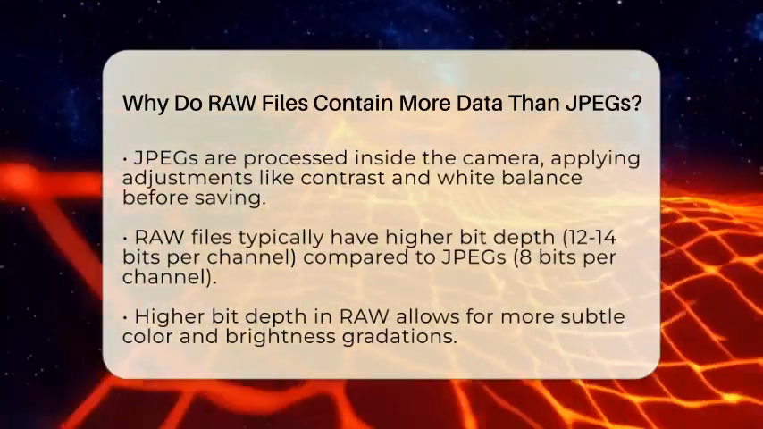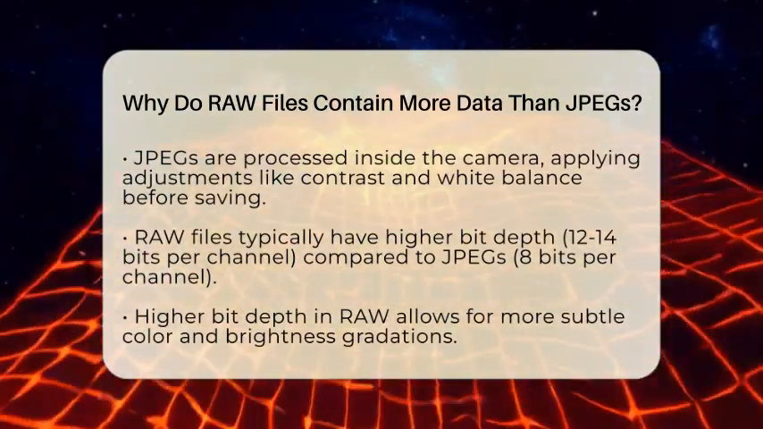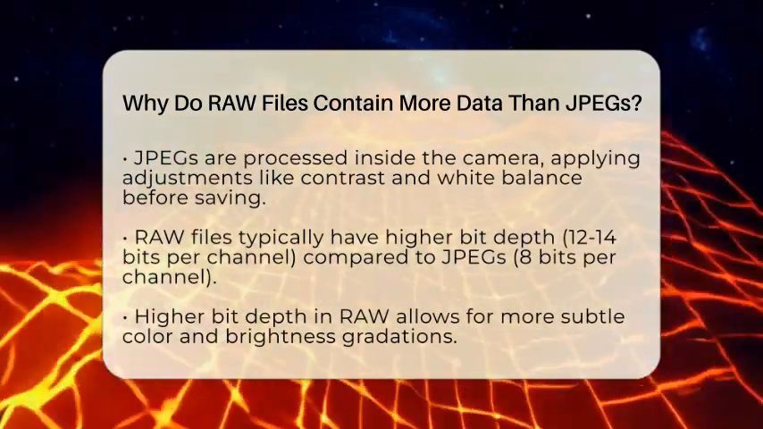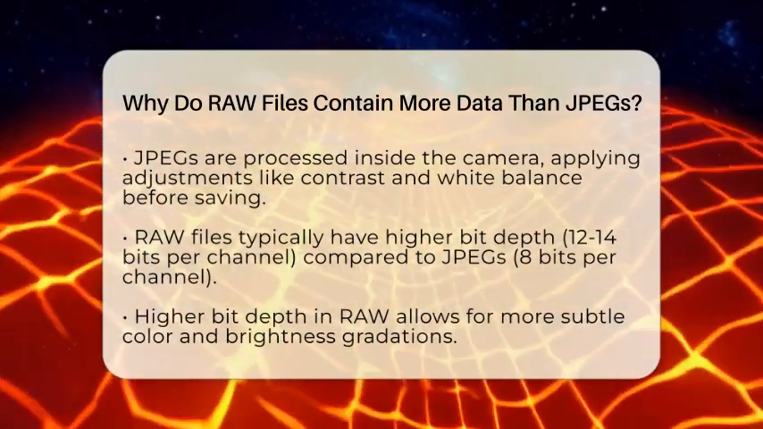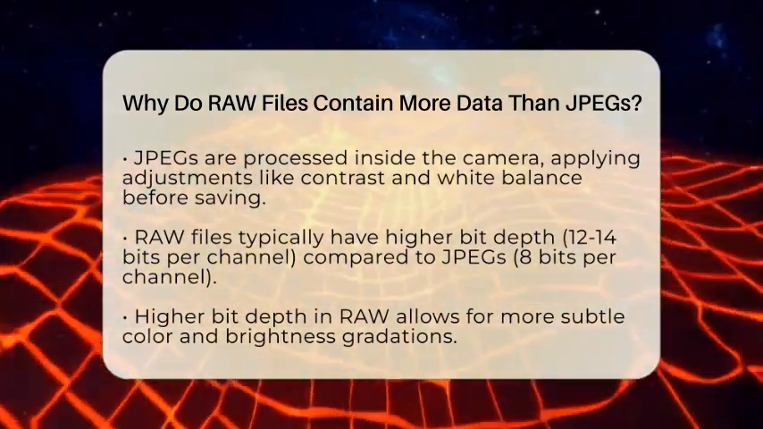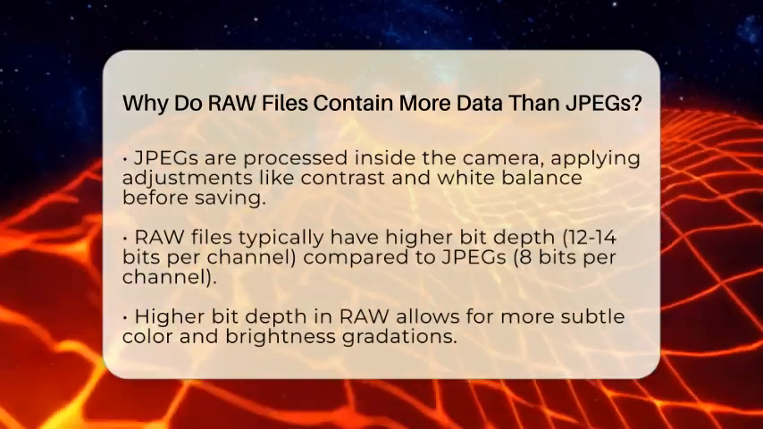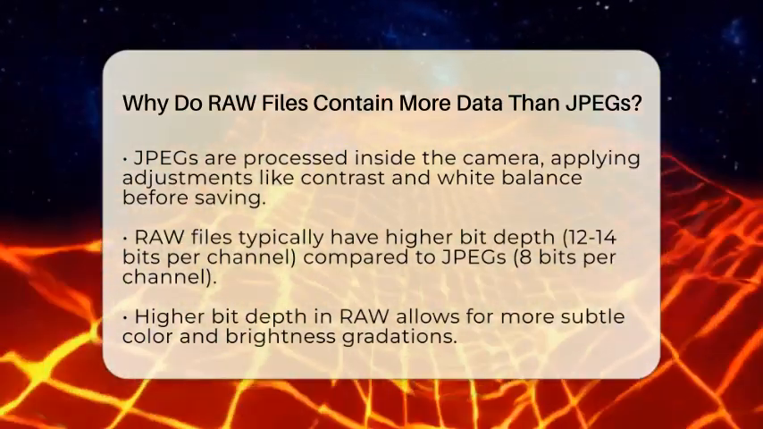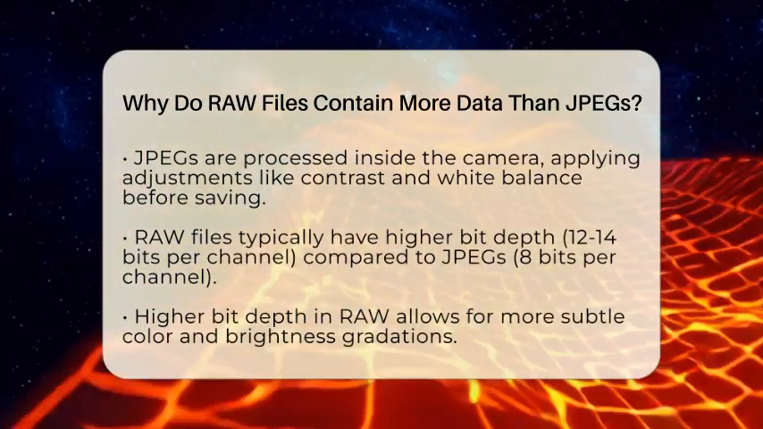When you shoot in RAW, your camera does not apply any in-camera adjustments like contrast, sharpening, or white balance. It simply records what the sensor sees. This gives you maximum control during post-processing, allowing you to recover details in shadows or highlights that might be lost in JPEGs. JPEG files are processed inside the camera before saving.